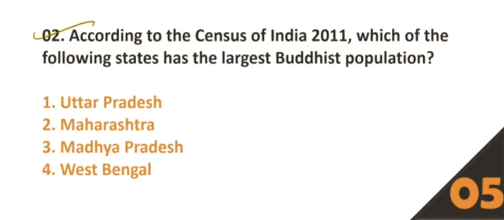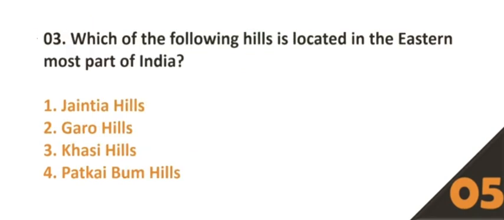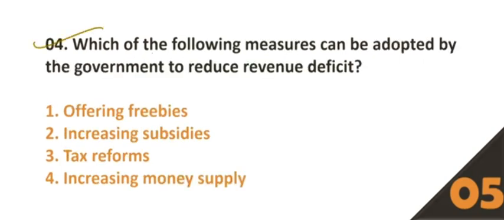Question number 2. According to the census of 2011, which of the following states has the largest Buddhist population? Option number 2, Maharashtra, is the correct answer. Question number 3. Which of the following hills is located in the easternmost part of India? Option number 4, Patkai Bum Hills, is the correct answer. Question number 4. Which of the following measures can be adopted by the government to reduce the revenue deficit? Option number 3, tax reforms.